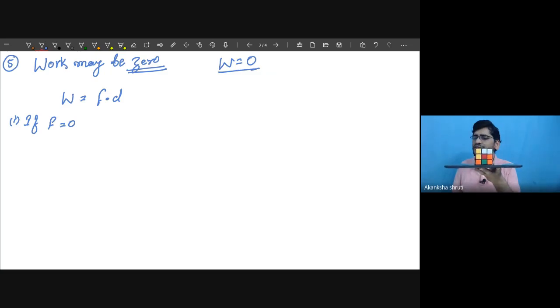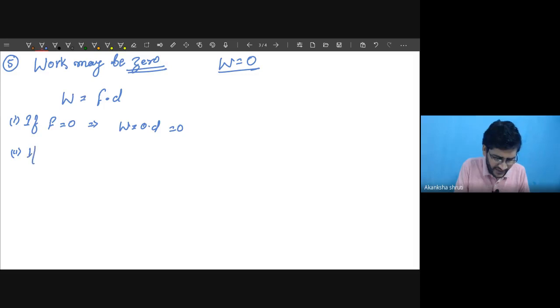No, students, there is no work done unless some force is applied and that force is able to make some displacement. So if force is equal to zero, work is equal to zero into displacement. Even if there is displacement without applied force, that will also not give us any work. So this value is zero.